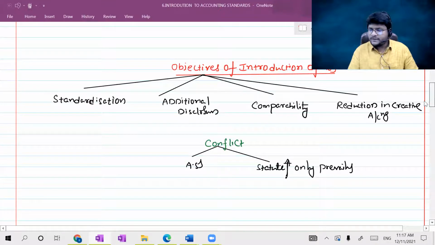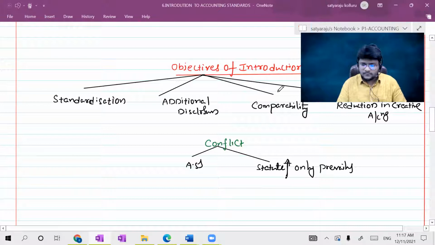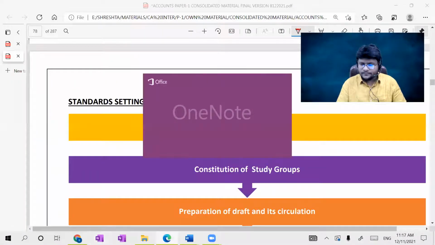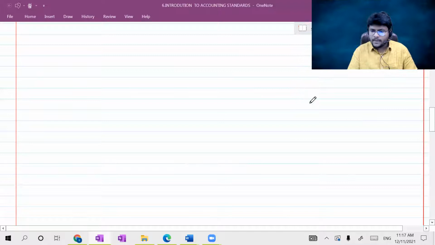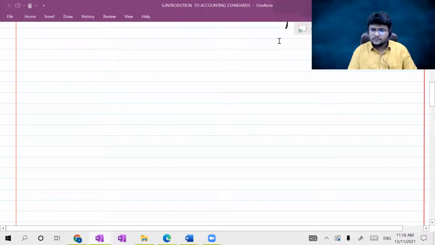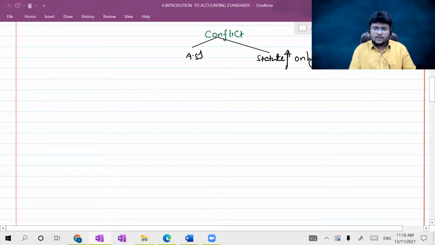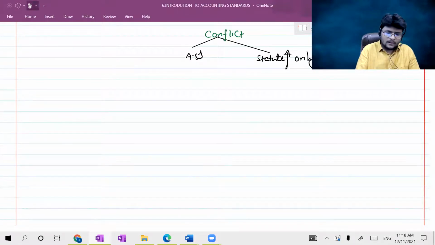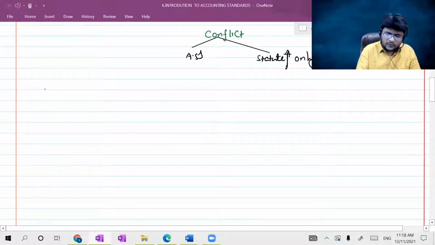How, in general, are standards set up in India? So what is the concept I'm discussing?